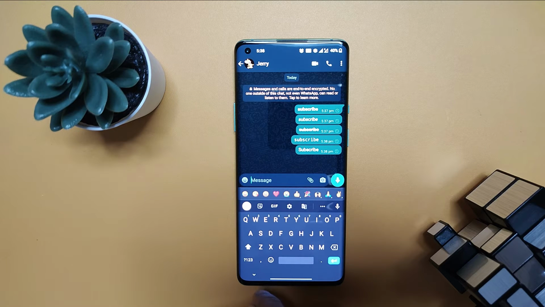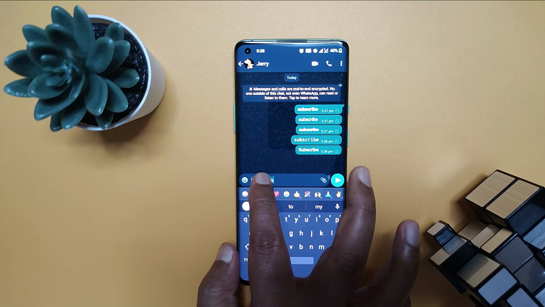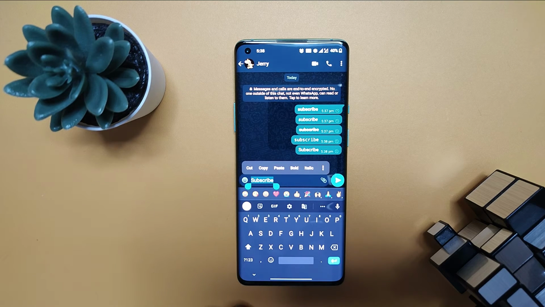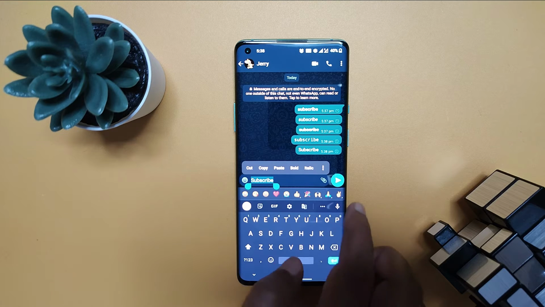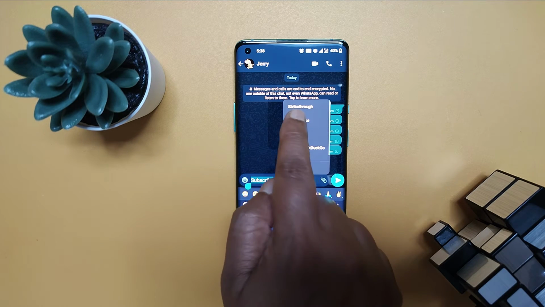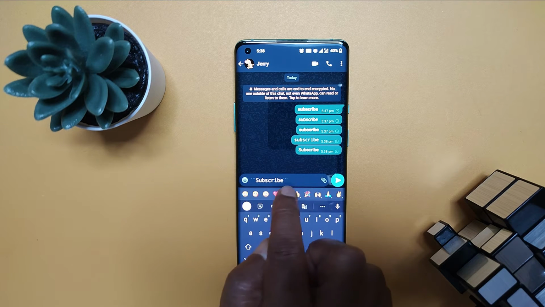Now if you do not want to remember all these special characters for these formattings, you can use shortcuts as well. Tap and hold the text to which you want to apply the formatting. Now you are entering in the text field, bold or italic. And for more options, tap on the 3-dot menu to choose strike through or monospace font.